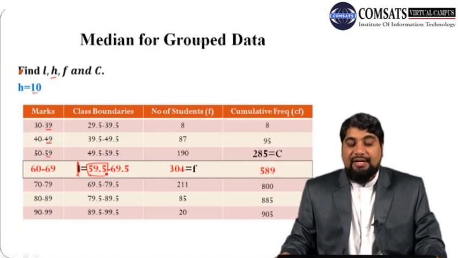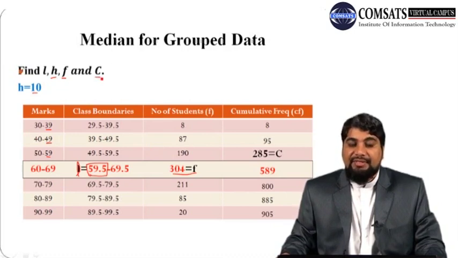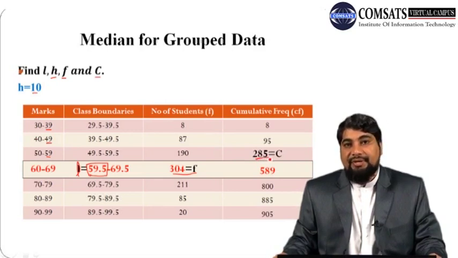So L is 59.5, the lower class boundary of the median class. H is the width of the class interval, it is also called size, and F is the frequency of the median class. The frequency of the median class is 304, so F is 304. And then C is called the cumulative frequency preceding the median class. Preceding means before the median class. So this is the median class, and before this value we have 285. So the cumulative frequency preceding the median class is 285.